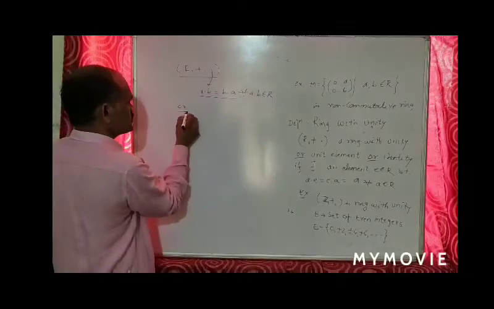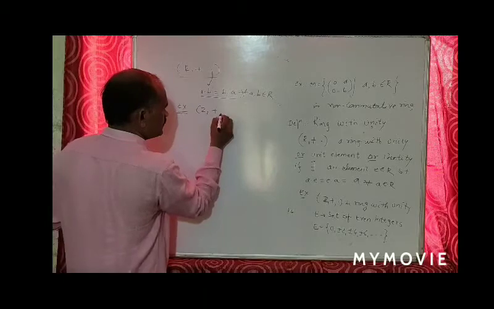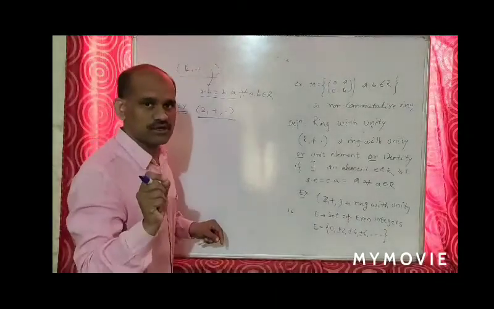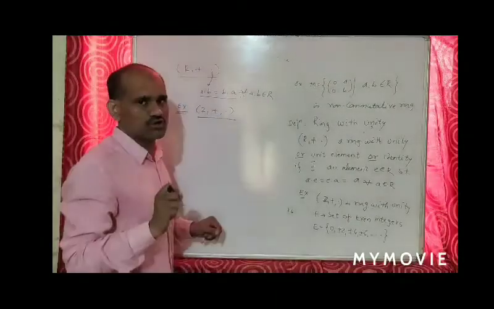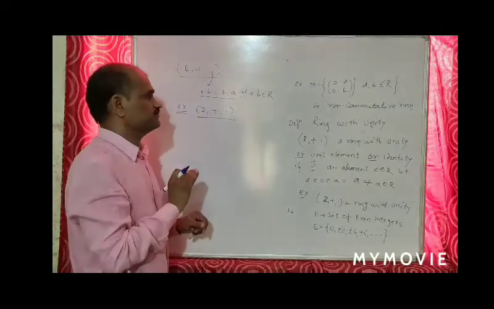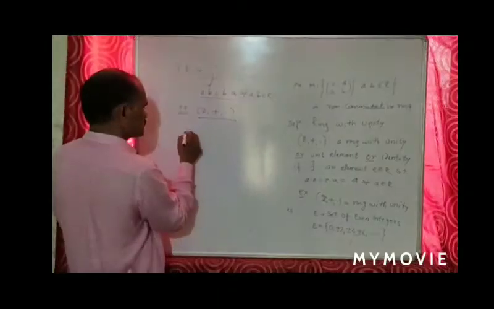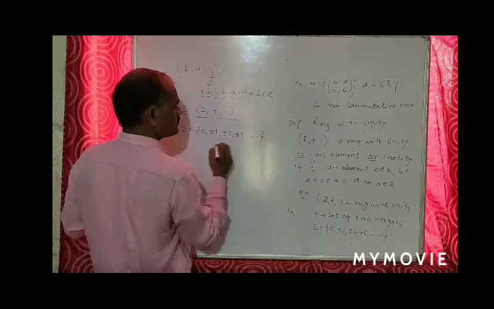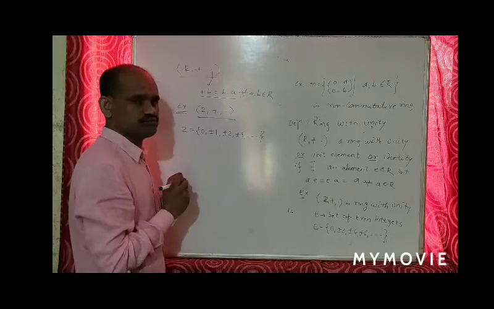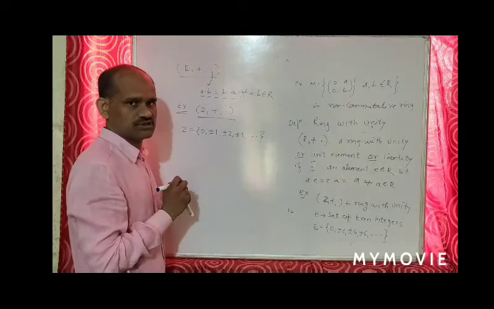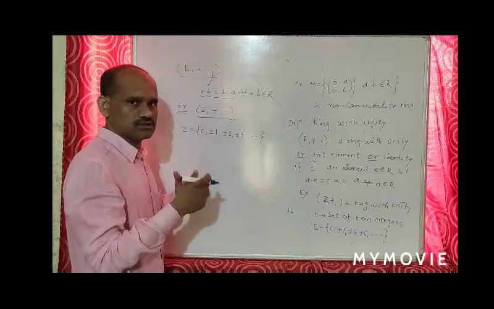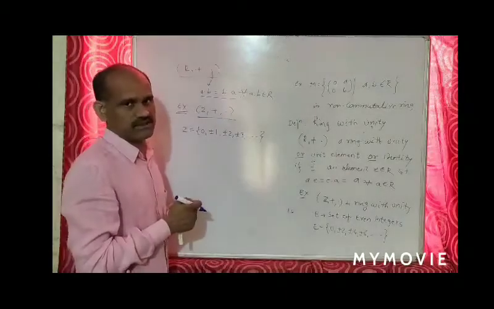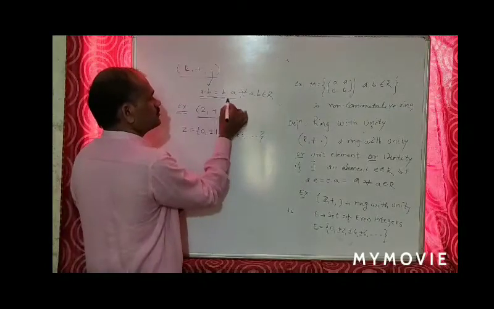The first example is (Z, +, ·), that means the set of integers, where plus is the usual addition and dot is the usual multiplication. Z = {0, ±1, ±2, ±3, ...}. Automatically all the ring properties are satisfied, and one additional property is a·b = b·a.